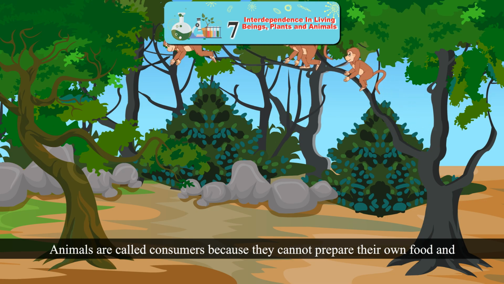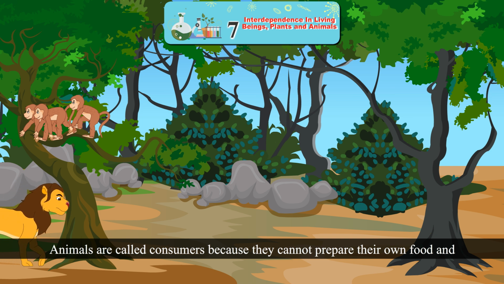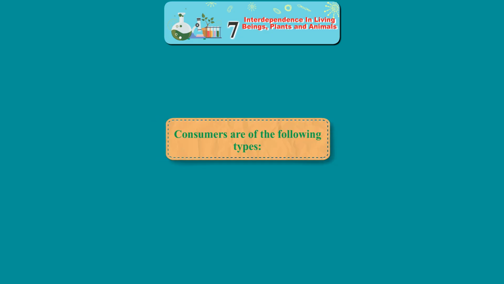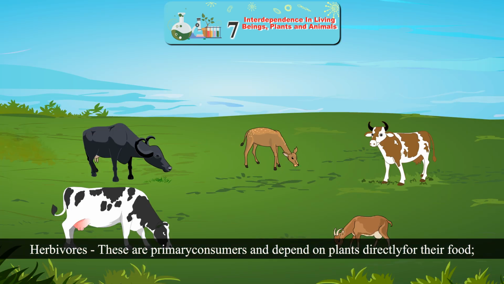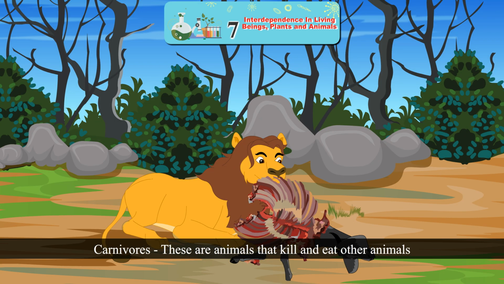Animals. Animals are called consumers because they cannot prepare their own food and depend on green plants directly or indirectly for food. Consumers are of the following types. Herbivores. These are primary consumers and depend on plants directly for their food. Example: cow, goat, and deer.